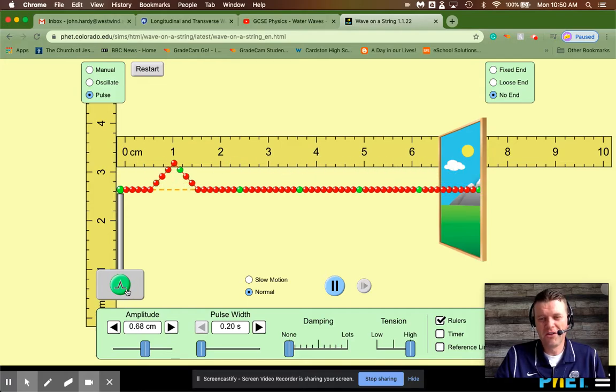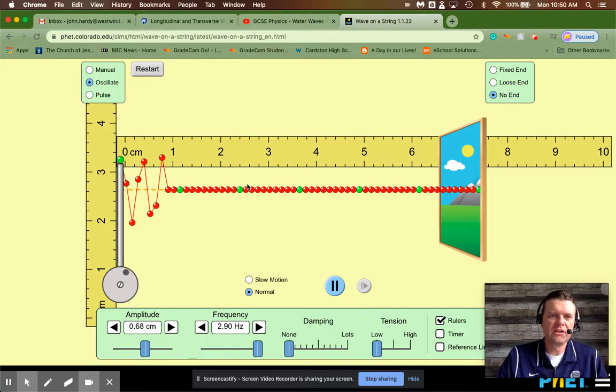Okay, so the velocity is affected by the properties of the medium, but not the amplitude. See, this amplitude is 0.68 centimeters. That amplitude is the same if the medium is low tension or high tension. I have the same amplitude. So that's what I mean by amplitude. It's determined by the source. Okay.